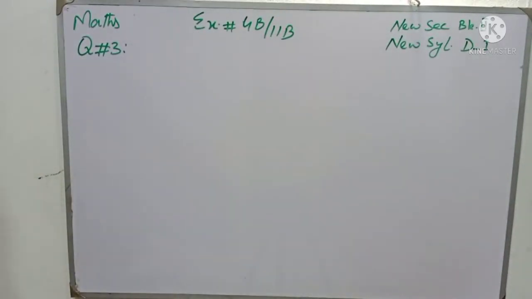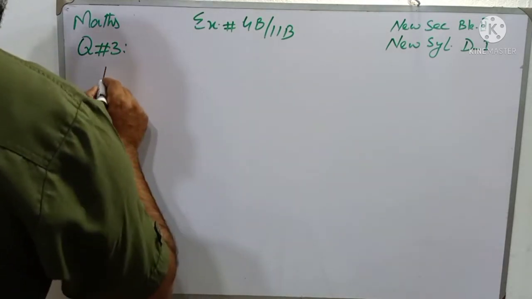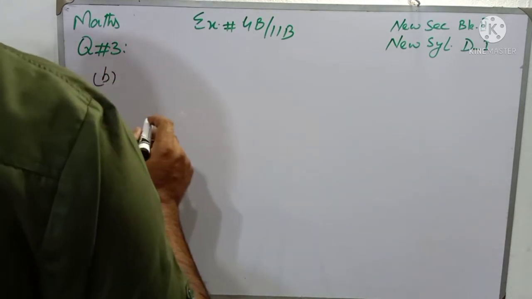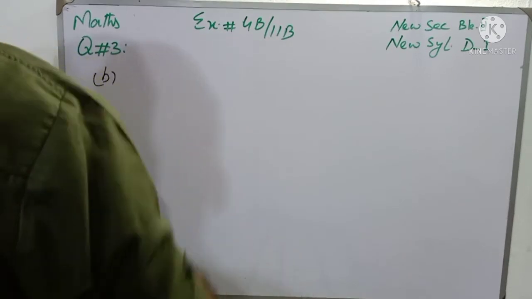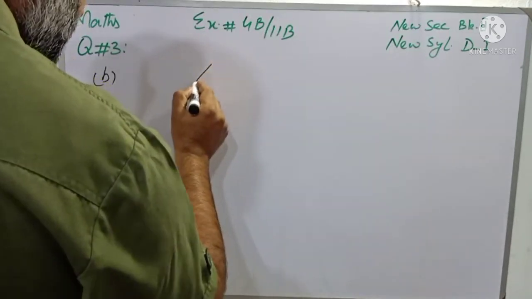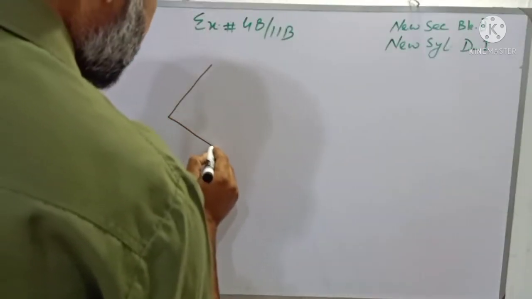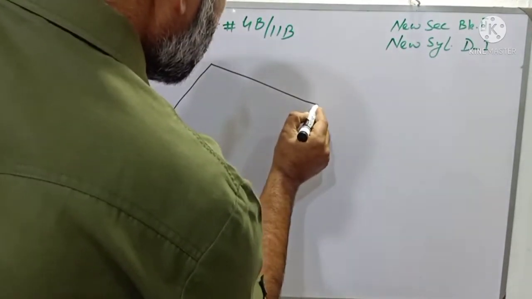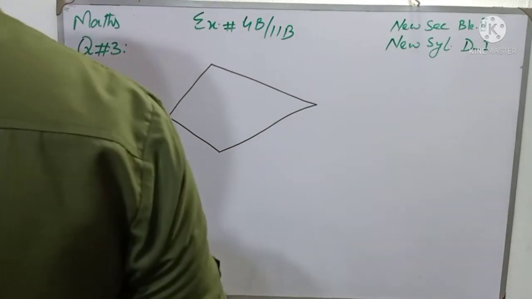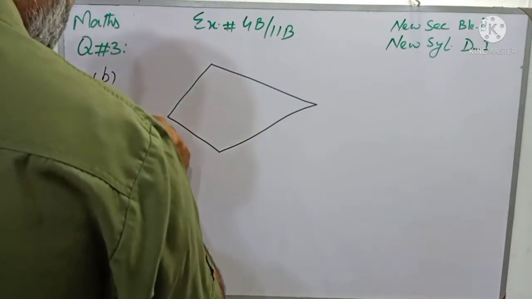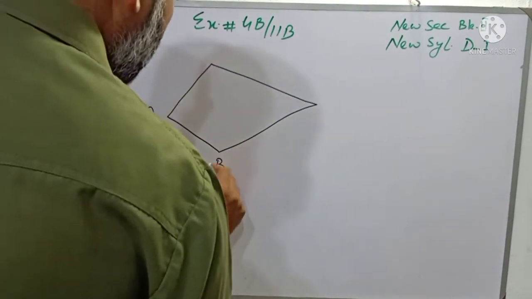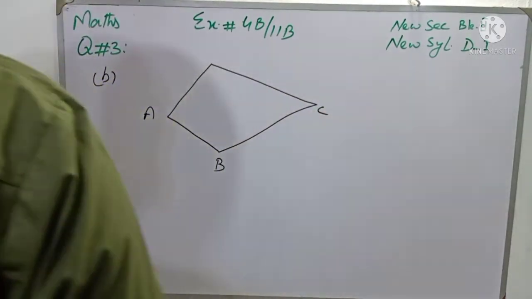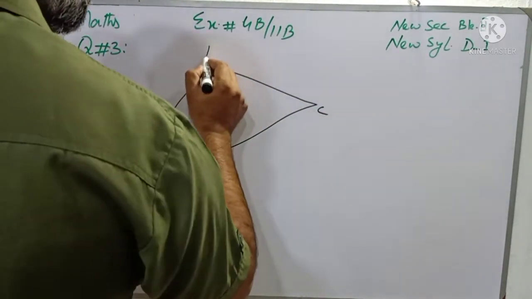Now students, look at B part, and B part is, there is a kite in this way, and the name of this kite is A, B, C and D.